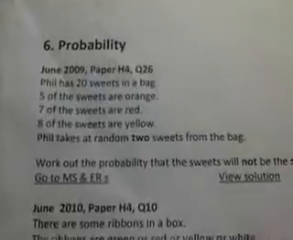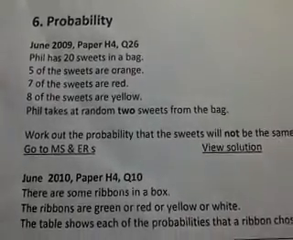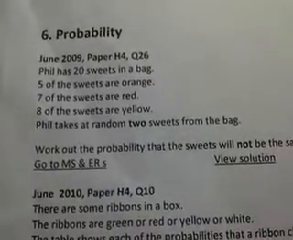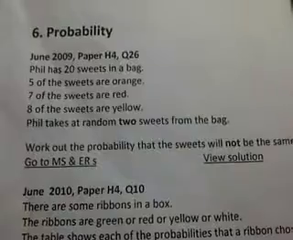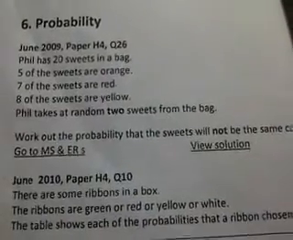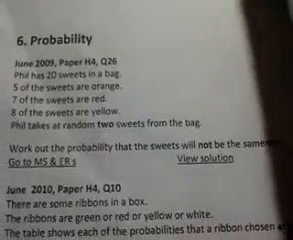Now let's solve another question that looks similar to this too. We have another question that goes this way. Phil has 20 sweets in a bag. 5 of the sweets are orange, 7 are red, 8 are yellow. Now Phil takes at random 2 sweets from the bag. Work out the probability that the sweets will not be the same color.